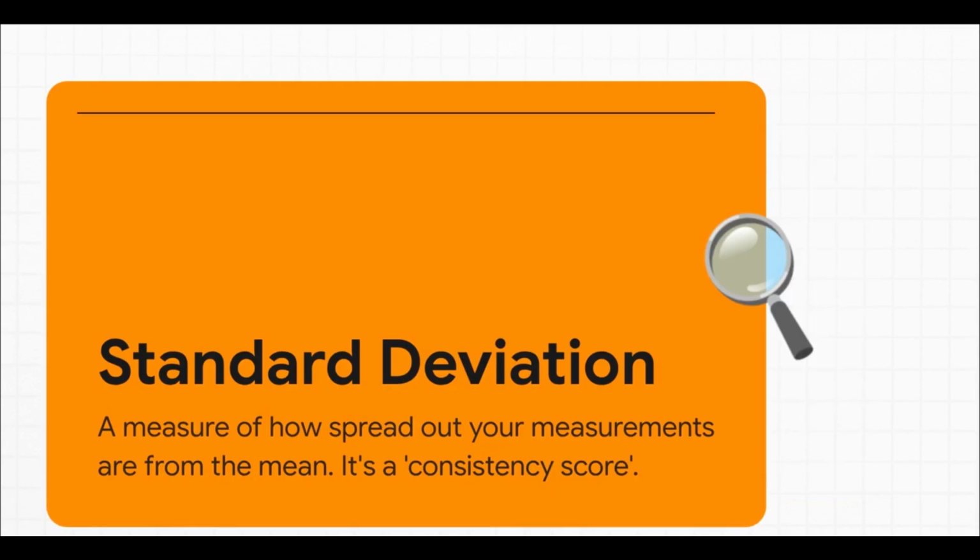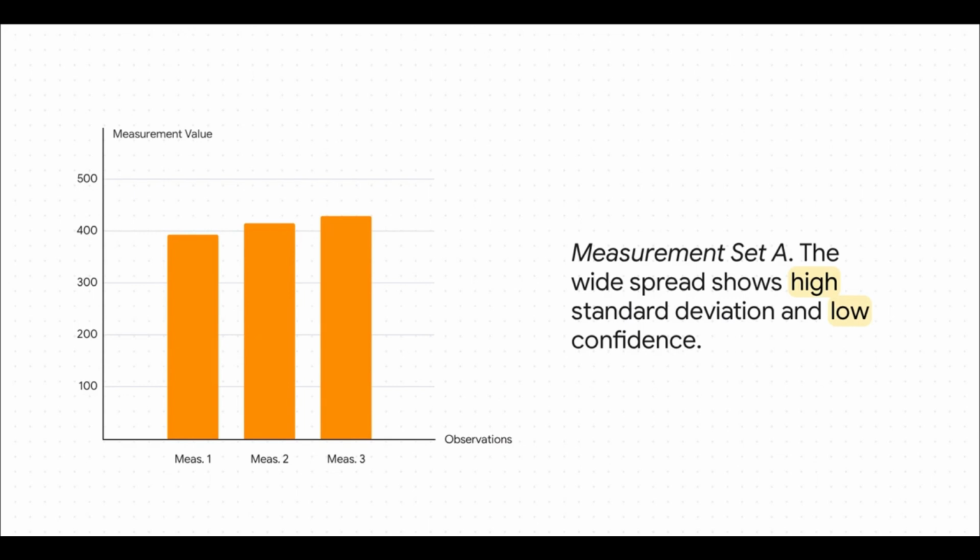And that brings us to our next big idea, standard deviation. Now, don't let the name scare you. Forget the crazy formulas for a second. Just think of it as a consistency score. That's it. If the score is low, it means your data is nice and tight. If the score is high, it means your data is all spread out. Simple as that.